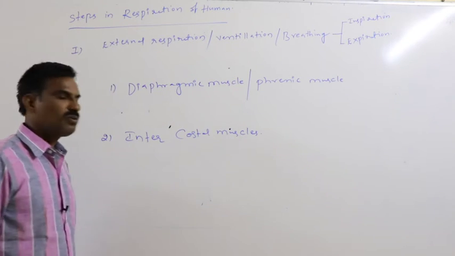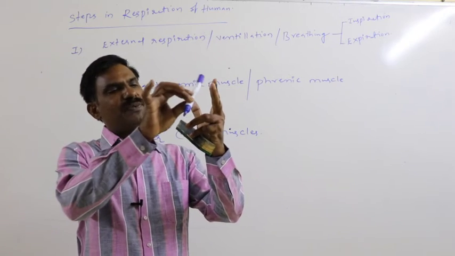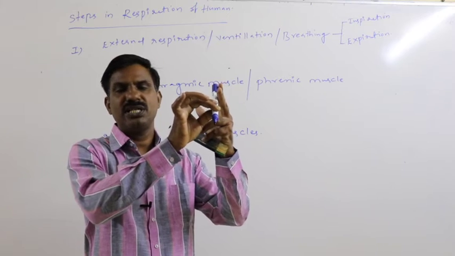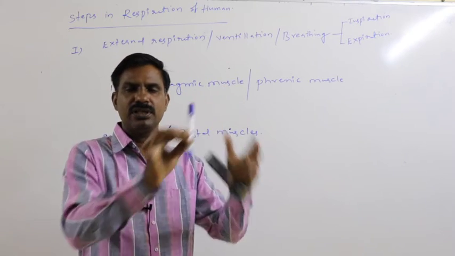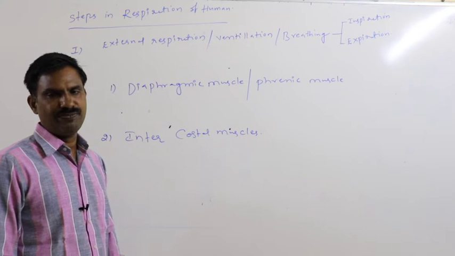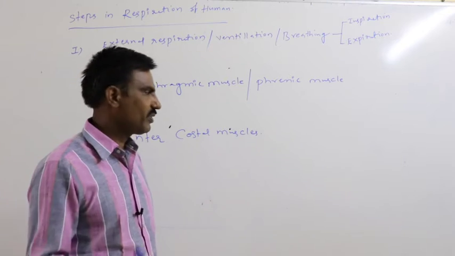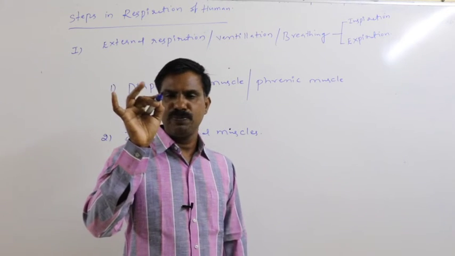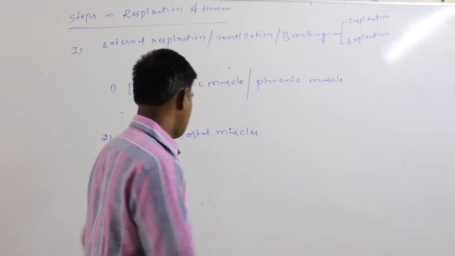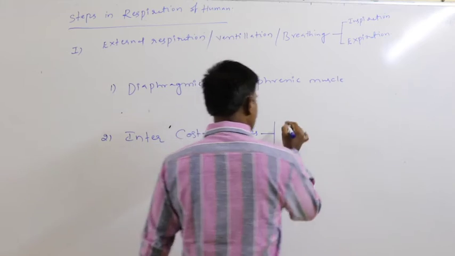Intercostal muscles are the muscles present between two ribs, among the ribs. Muscles present between the ribs are called intercostal muscles. Again, they are of two types.